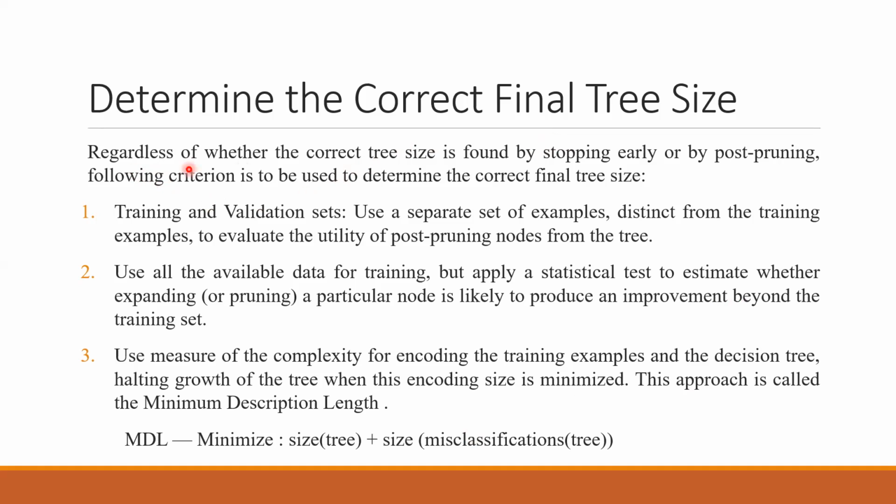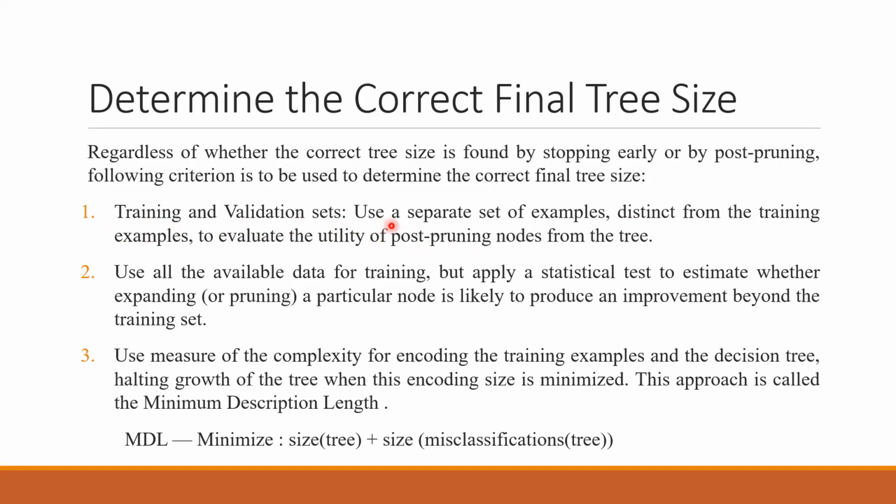Okay. Regardless of whether the correct size is found by stopping early or by post pruning, the following criteria should be followed. First of all, training and validation sets. Use a separate set of examples. In our normal machine learning, we have studied Naive Bayes, KNN, logistic regression, and linear regression. In all those cases we have done this kind of split: train, test, and validate. These were the three splits we have been doing in our practicals also.